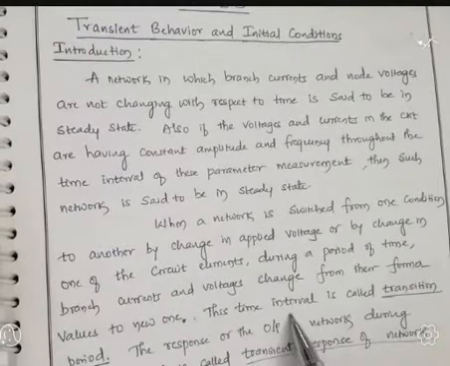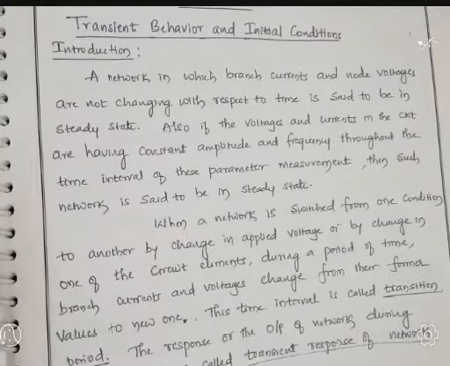So the network is switching from one condition to another because of a change in applied voltage or current, and that time interval is called the transition period.